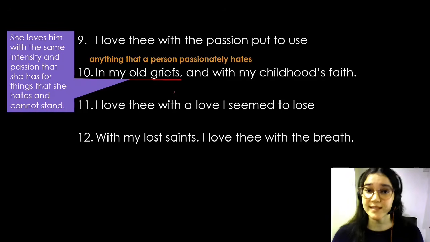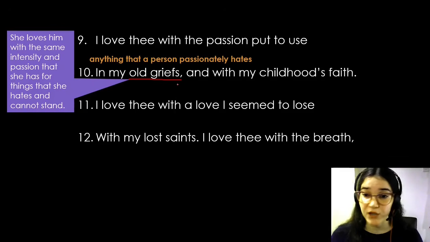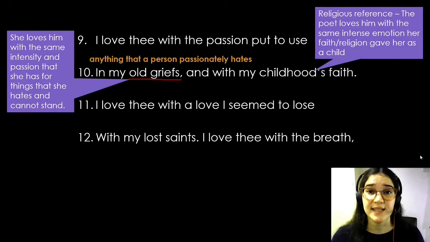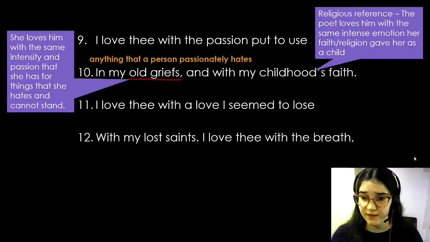The poet then continues and actually makes a religious reference in the second half of line 10. The poet says, "and with my childhood's faith." Here she says that she loves him with the same intense emotion her faith or religion gave her as a child.